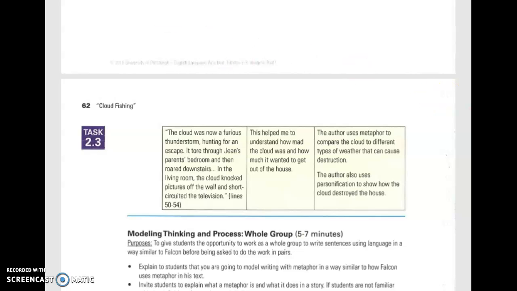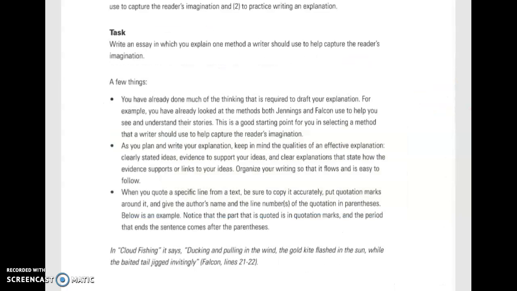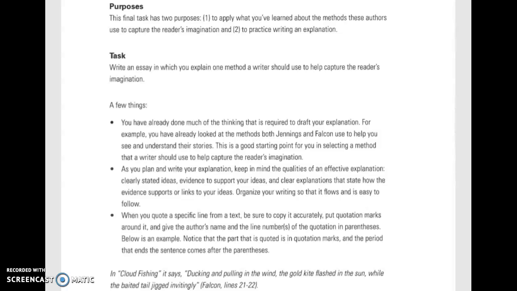Just as a reminder, let's go back and look at the task for just a second. Okay, so here's the task again. You're going to write an essay in which you explain one method a writer should use to help capture the reader's imagination. So go back, take a look at your charts, think about how both of these authors captured your imagination, and we can't wait to read your stories.